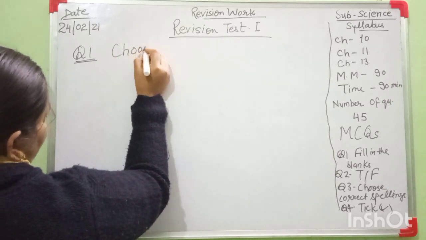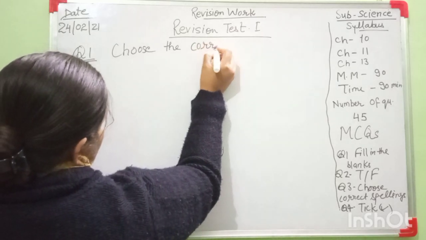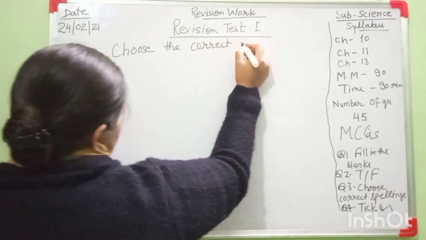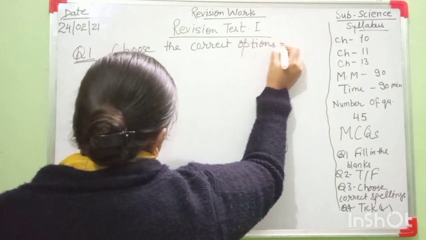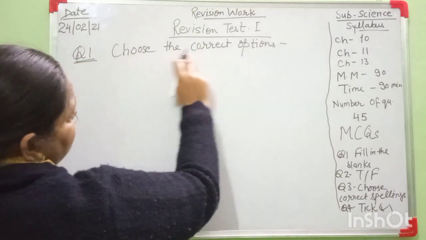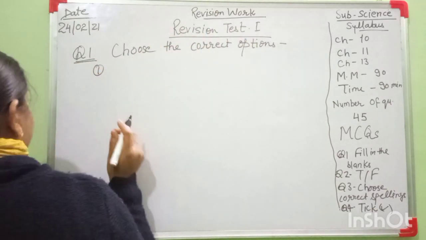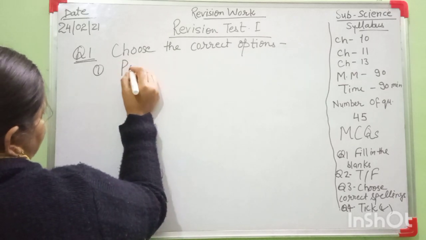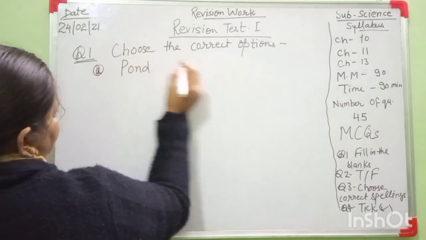This question is new for you in science subject. Look at here. Your question is choose the correct option. Question number 1. Here is like that, A is the spelling spawn.